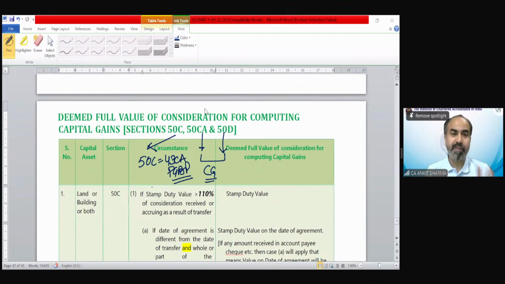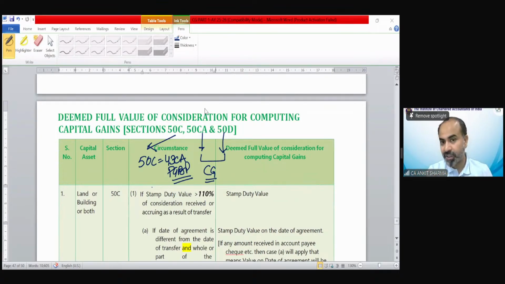But section 50C exactly talks about section 43CA of PGBP. Section 43CA of PGBP said that if you are having immovable property, and if you want to transfer that immovable property, then sale consideration would be taken as per section 43CA. Correct?